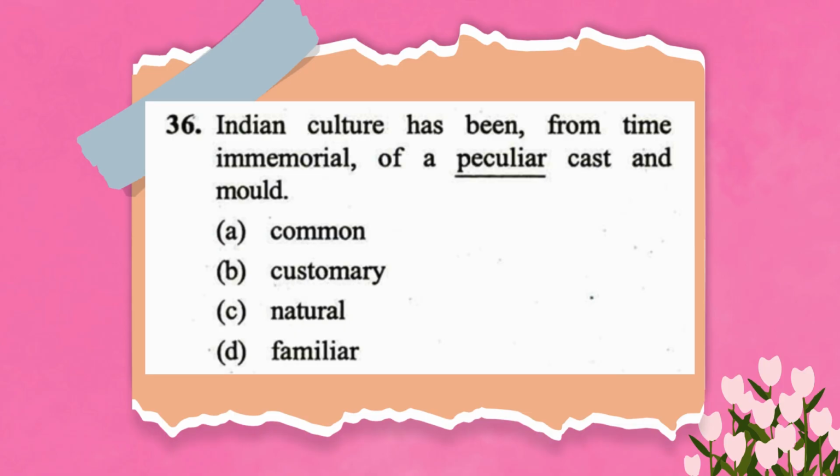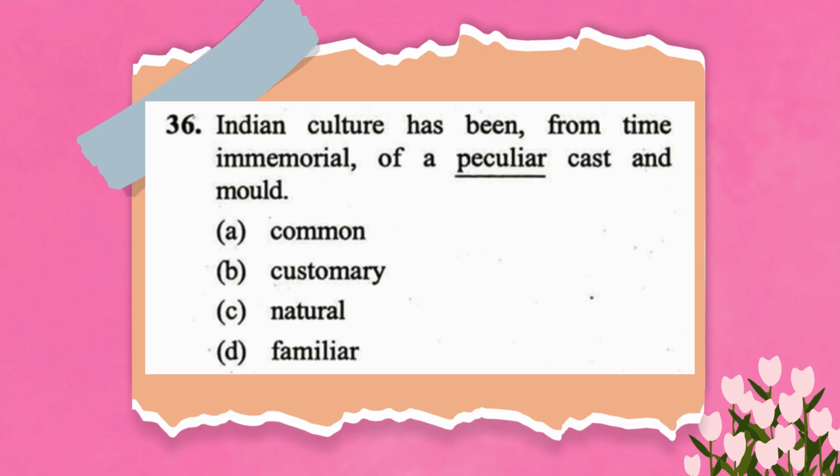Here, cast and mold is a phrase. You have to answer the meaning of this phrase. So, in this case, we have to find the antonym of this word, peculiar. So, let's break down these options one by one from easiest to hardest. This is how you should think in the exam.